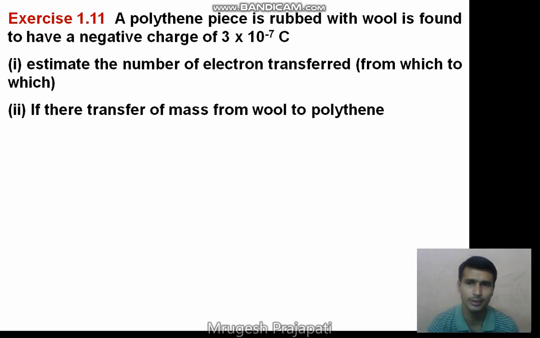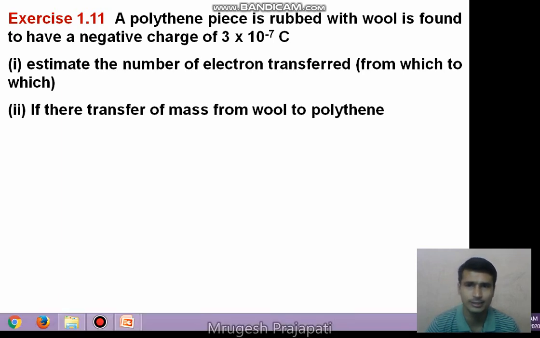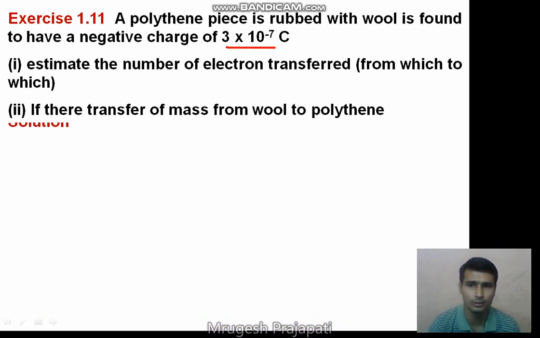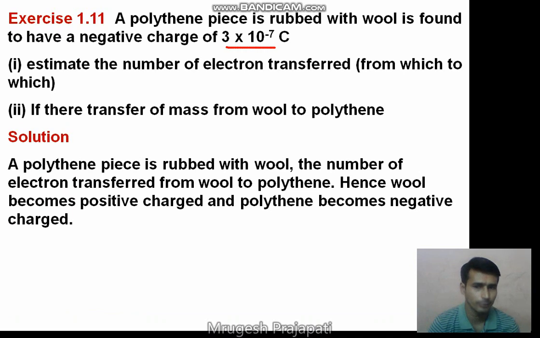We need to calculate. First of all, the total charge established on the polythene is 3 into 10 raised to minus 7. But before that, we know that when the polythene piece is rubbed with the wool, the electrons transfer from the wool to the polythene. Hence the wool becomes positively charged and the polythene becomes negatively charged.